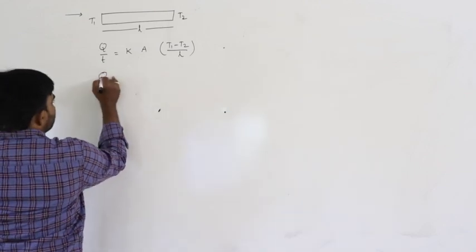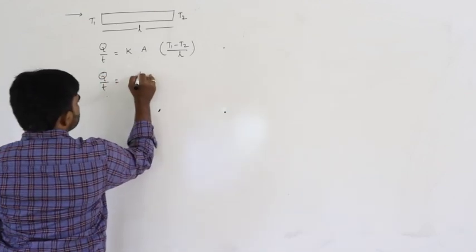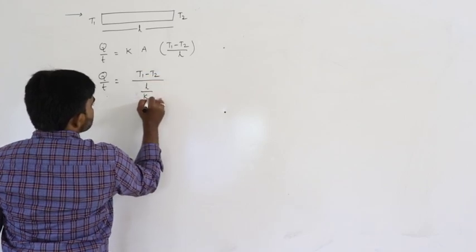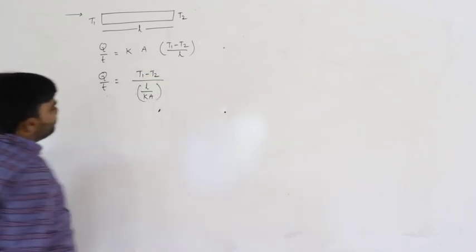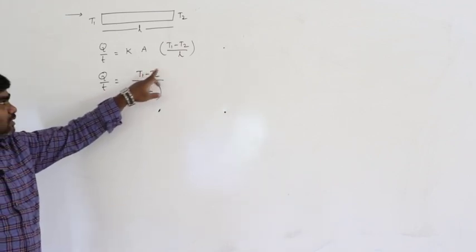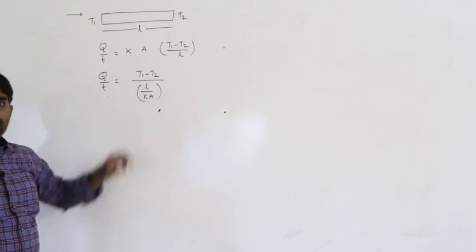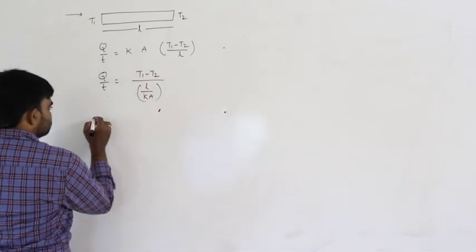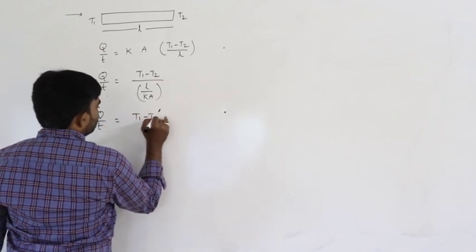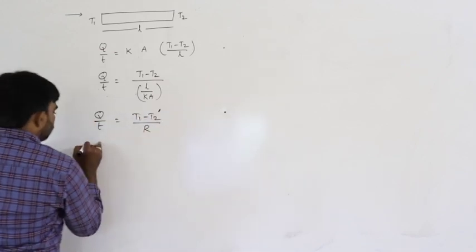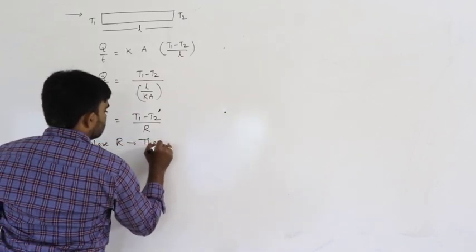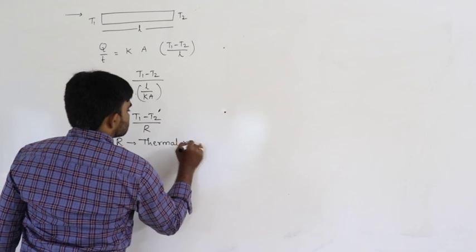So from this we can write, for our convenience, Q by T is equals to T1 minus T2 by L by KA. Q by T is equals to T1 minus T2 by R, where R is called thermal resistance.